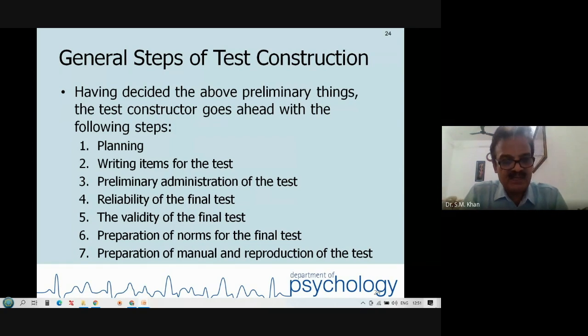You need to identify the gap or already developed tests in the market, the available time frame, the budget available to you, and the experience or expertise in the domain. If you do not have it, then you need to have a collaboration. You will see that 22 tests were not developed by myself only. In a number of tests, I was co-author.